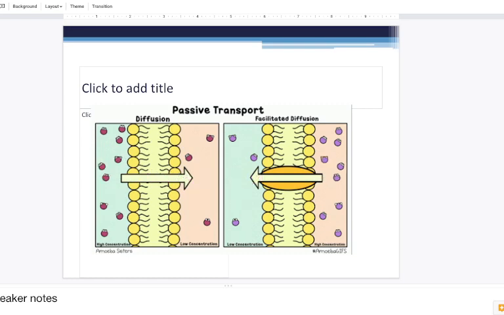The difference between diffusion and facilitated diffusion is that facilitated diffusion uses plasma proteins, such as carrier proteins or channel proteins, to allow the access of these larger molecules that will not freely pass through the plasma membrane across. They act as doors or passageways for these molecules to cross the plasma membrane.